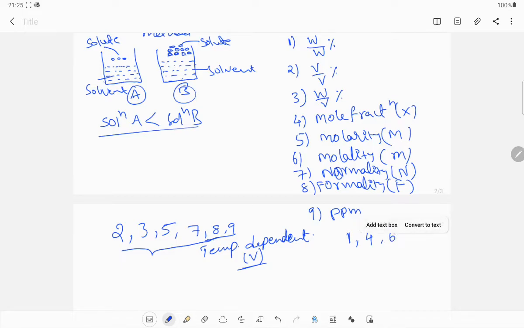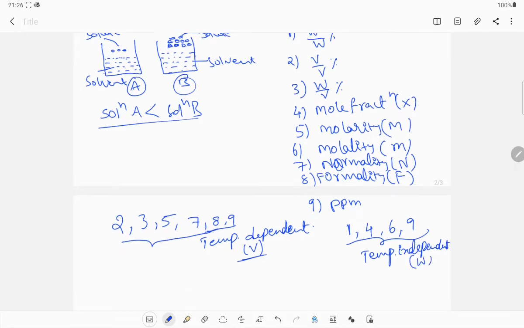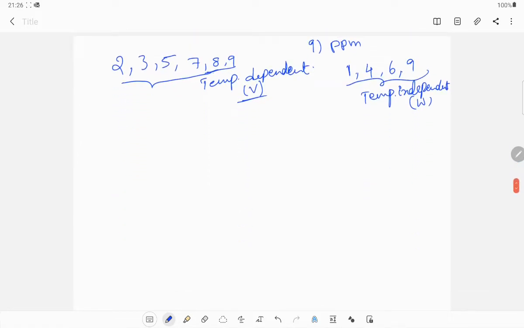And also parts per million, ninth one, weight by weight. So these are temperature independent. Why? Because these are based on weight, mass.